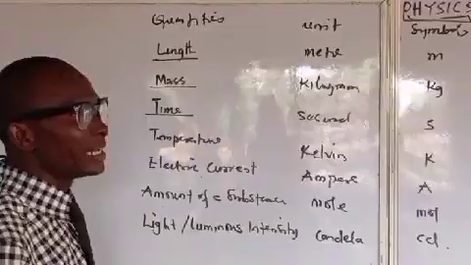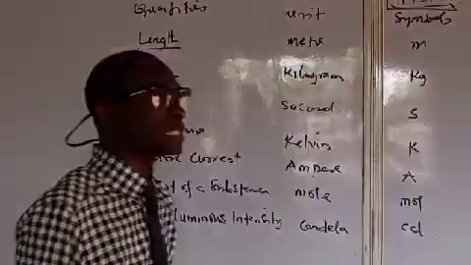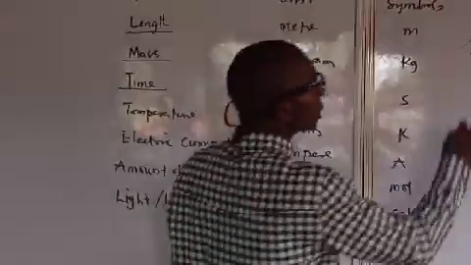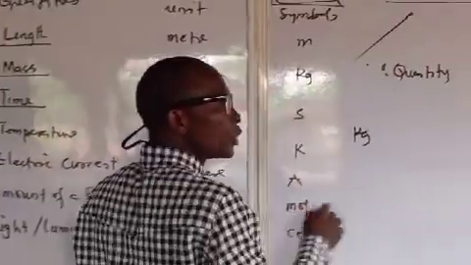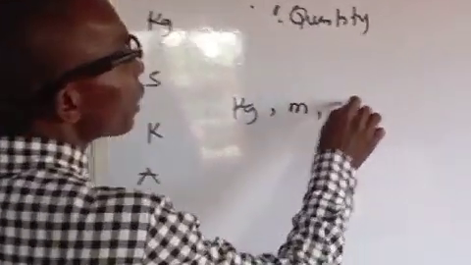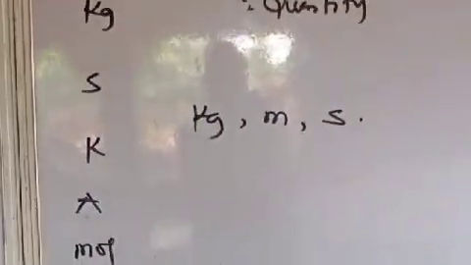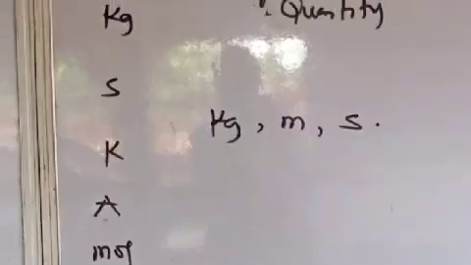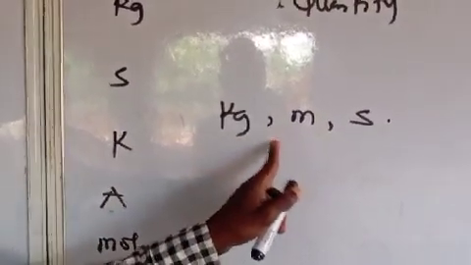And what are they? We talk about kilogram, meter, and second. These are the three most important fundamental units.